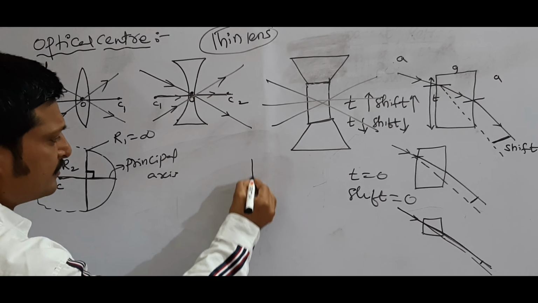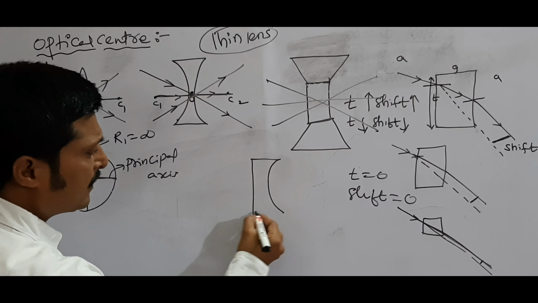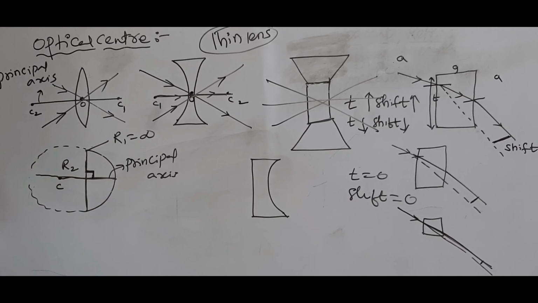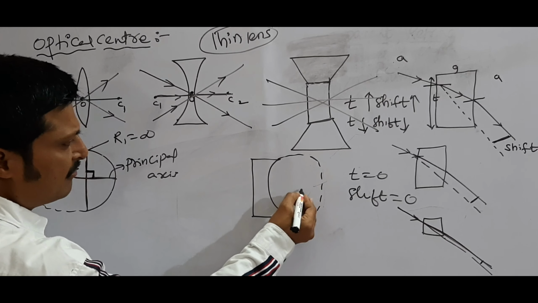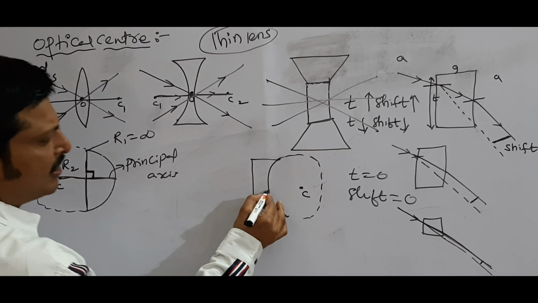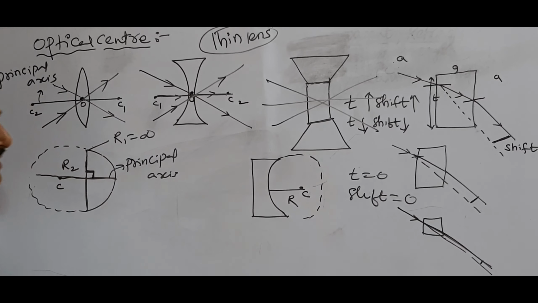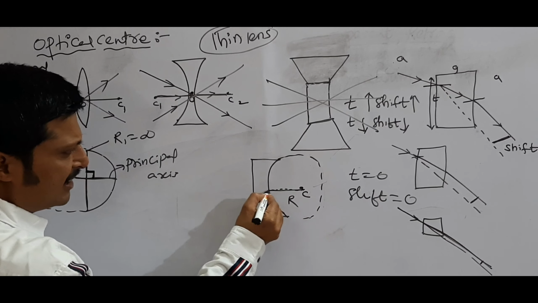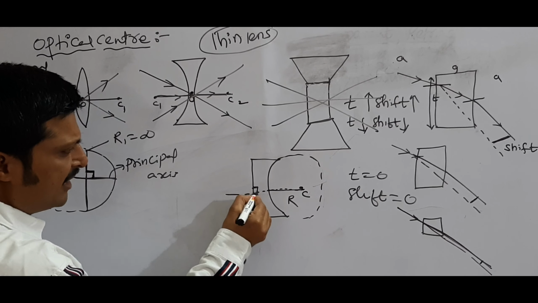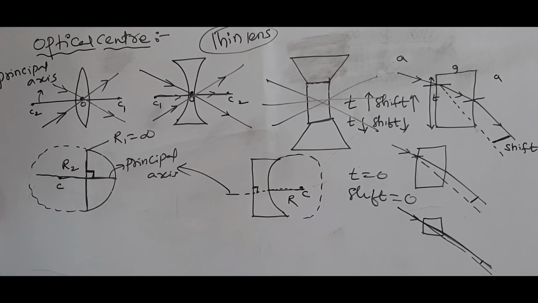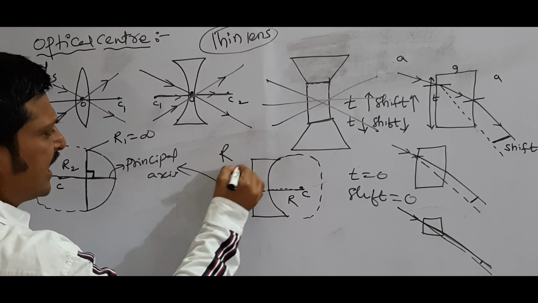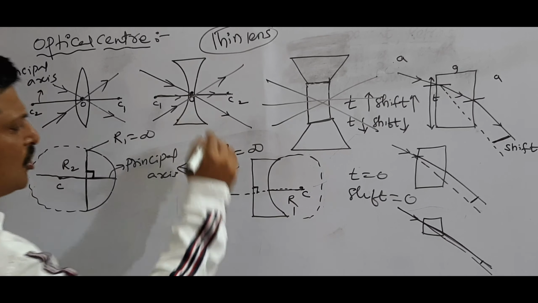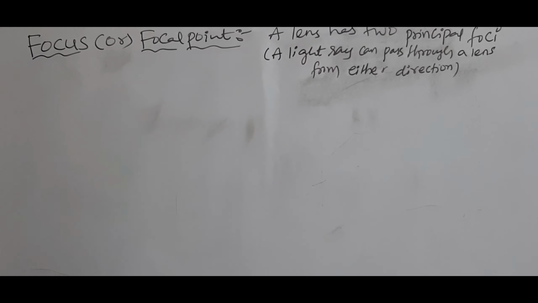See here for a plano concave lens. This is a part of the sphere. Here, this is the center. So from here to here, this is radius of curvature. If you draw a line through the center of curvature and it is perpendicular to the plane surface, that line is called principal axis. And for this plane surface, the radius of curvature is equal to infinity.